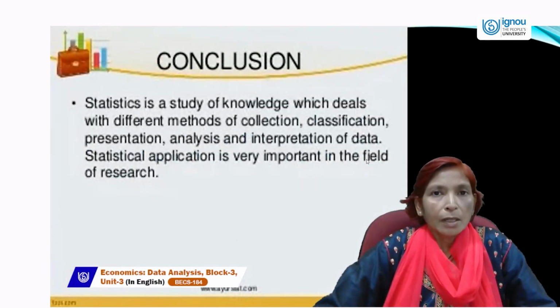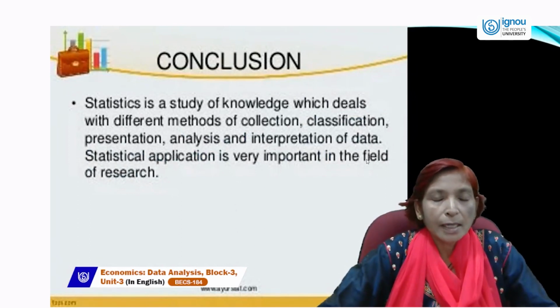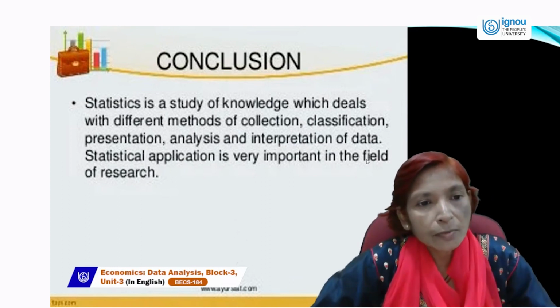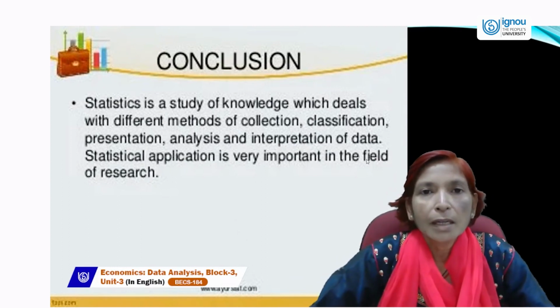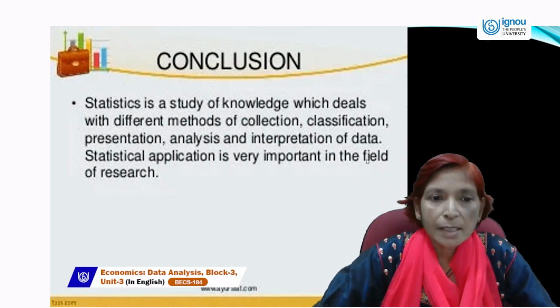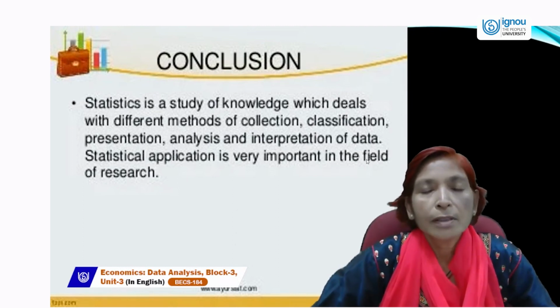Conclusion. In today's session you have studied what descriptive statistics is and how measures of dispersion help to summarize the data. Statistics is a field of study which deals with different methods of collection, classification, presentation, analysis, and interpretation of data. Statistical application is very important in the field of research.